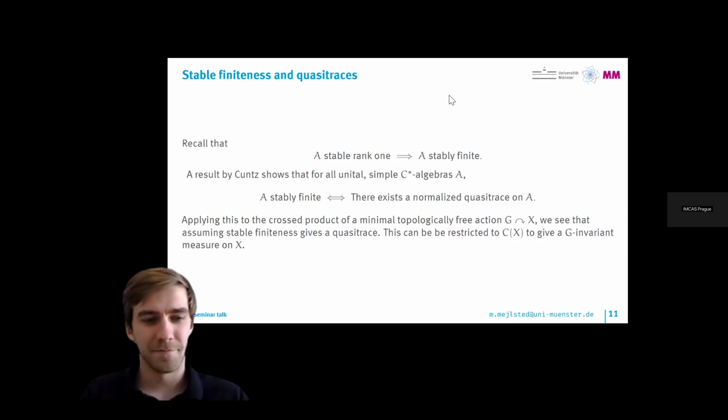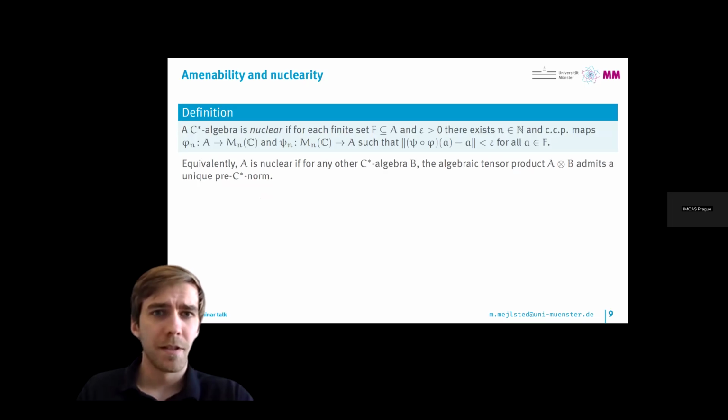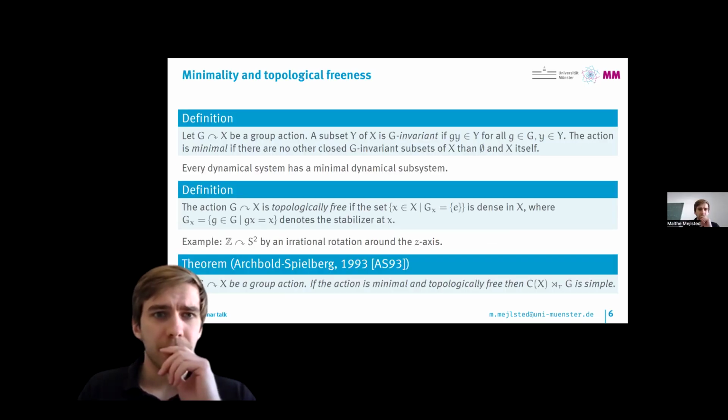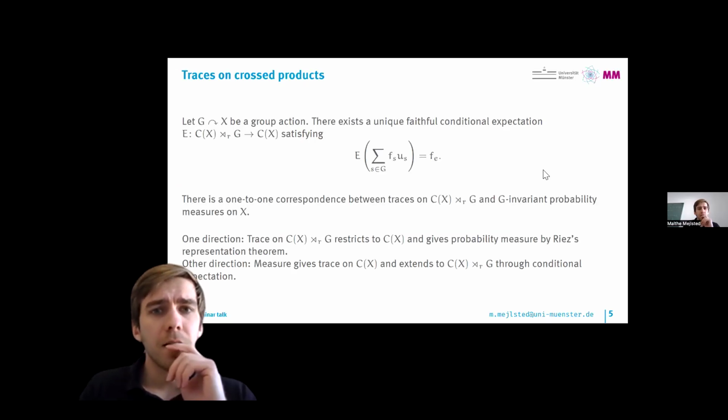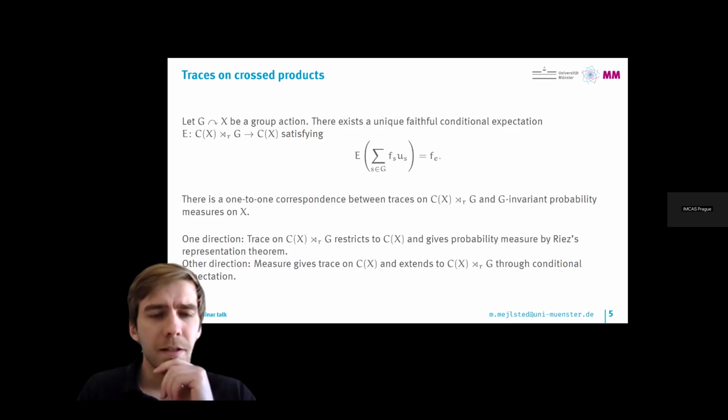You mentioned that for a group G acting on X, there's a one-to-one correspondence between the traces on the cross product and the invariant measures. But does that not require something else about the action, like it being free?